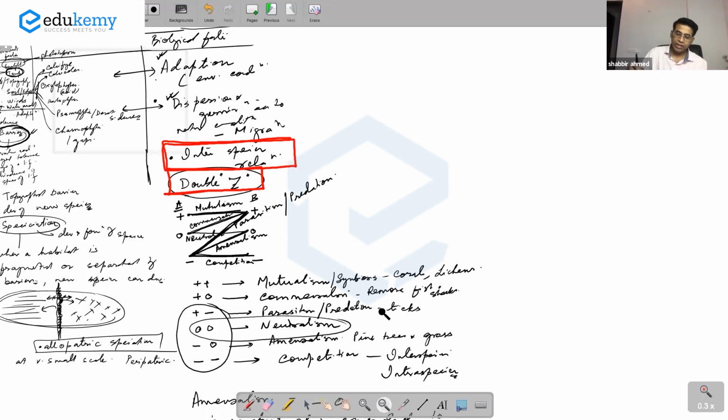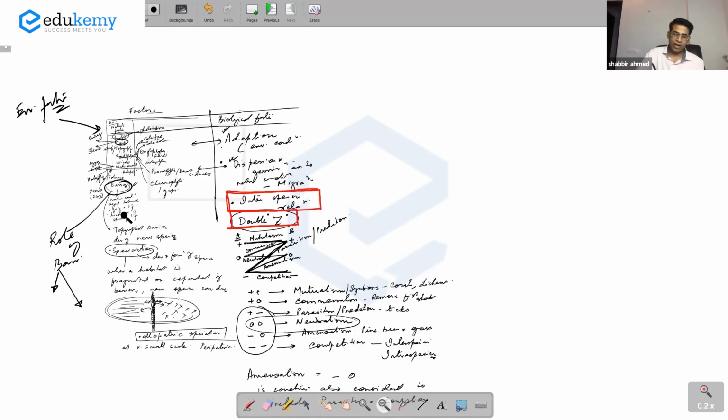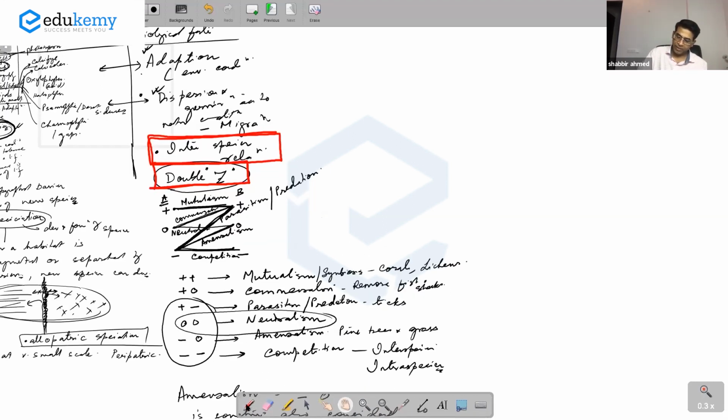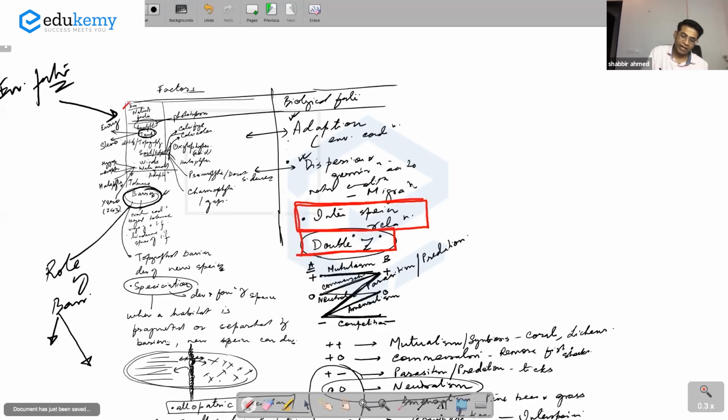Okay, so these two columns आपको भरना होगा. Factors में the role of the natural factors, which are the natural physical factors, sunlight, temperature, and the rest, and the role of the biotic factors.